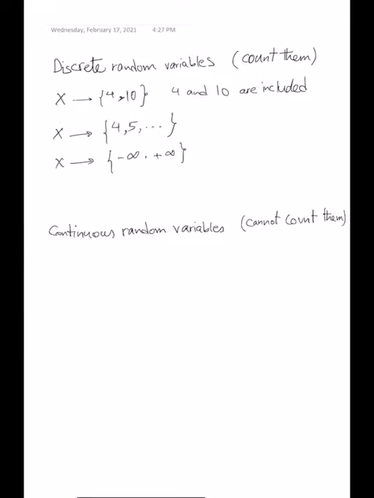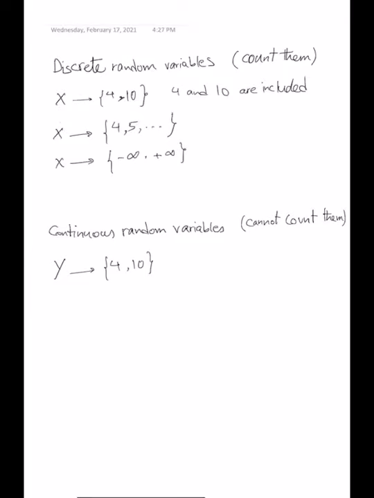If I tell you Y, let's say, is a continuous random variable, and it takes values between 4 to 10, can you tell me how many numbers are between 4 to 10? They're continuous, not just integers.